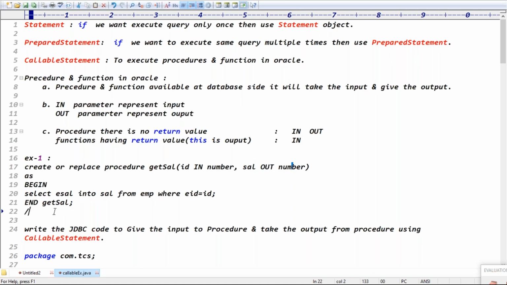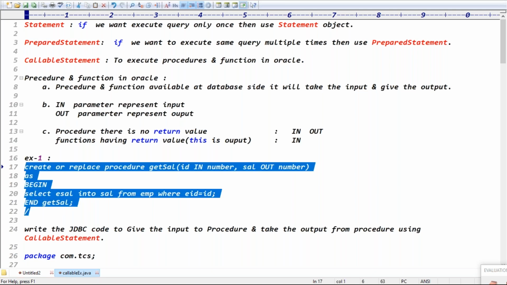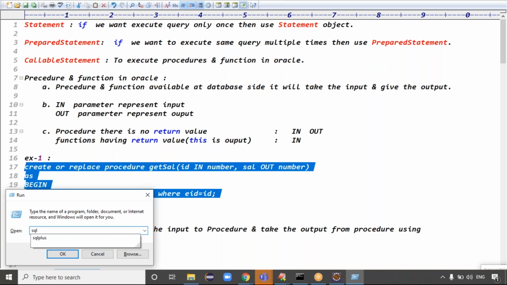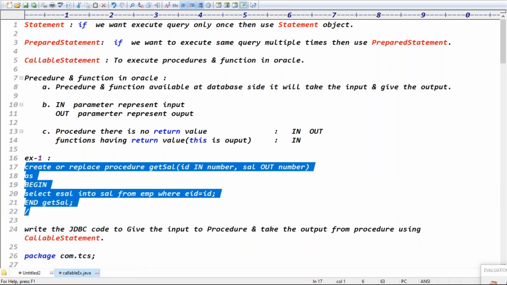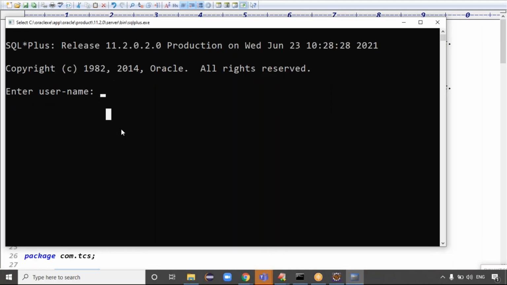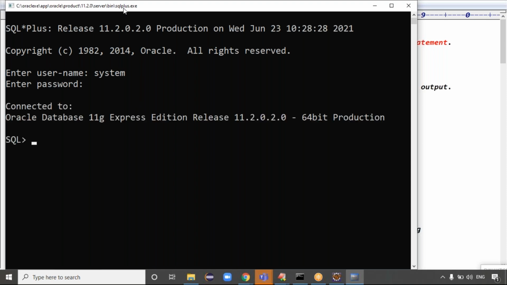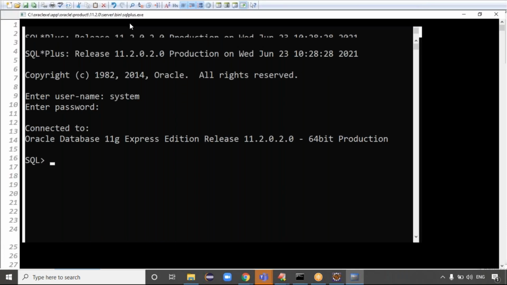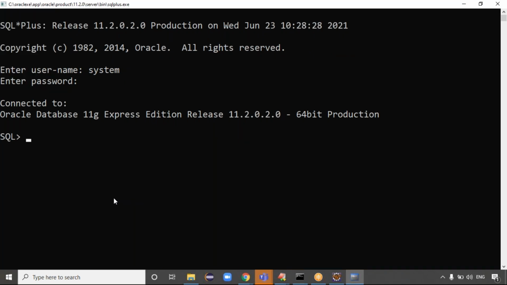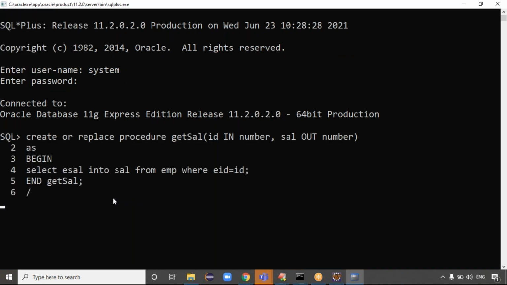That's it. Because this procedure is available at the database side, first of all you can execute this procedure at the database side, right? Exactly. Simply write the username, like system, and the password, like Ratan. Then you can write the query. This is my procedure. Click on enter. It must end with a slash, guys. If you write the slash, then you get the message procedure created successfully, guys. Procedure created, right? Exactly.